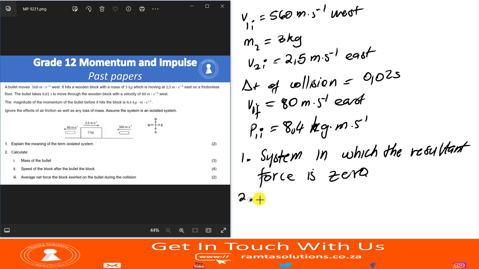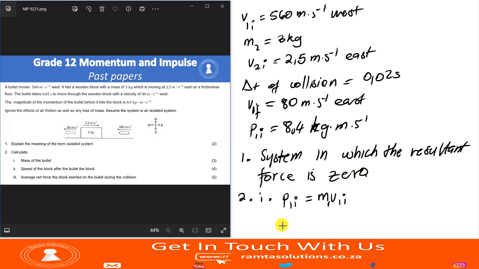Question 2, Roman figure 1 says, calculate the mass of the bullet. We're given initial momentum. This will help us. And we also have initial speed or velocity, right? So I will take it as speed because we only need mass, which is a scalar quantity.